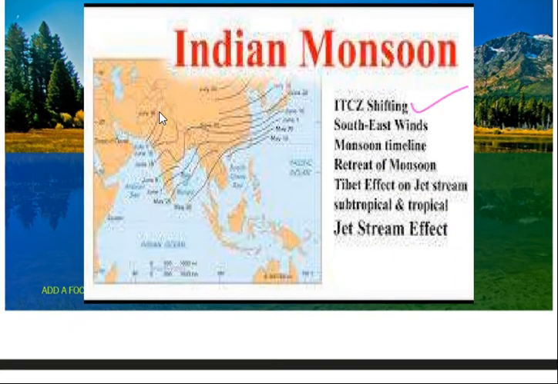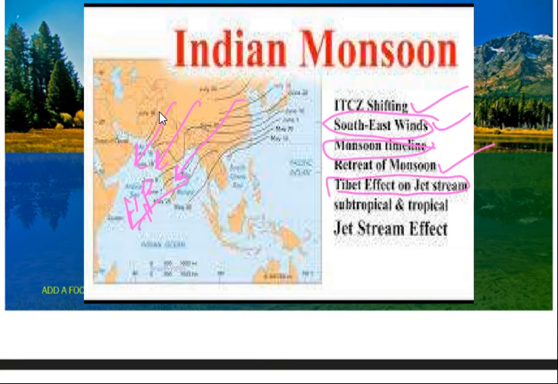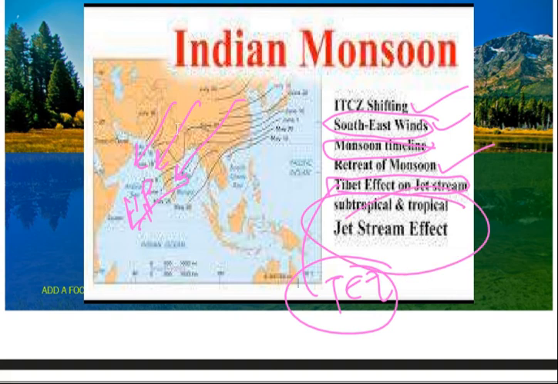ITCZ shifting, south-east winds, that is the winds due to that low pressure formation here, and timeline, that is the monsoon delay, why it is happening due to the jets. Retreating means it happens in winter, like this, wind slow like this, because high pressure is forming here. Next, the Tibetan Plateau we are going to discuss today, that is the influence of the tropical easterly jets due to the heating. Next, tropical and subtropical jets. These all things we have discussed already. Okay, let us go into the picture.